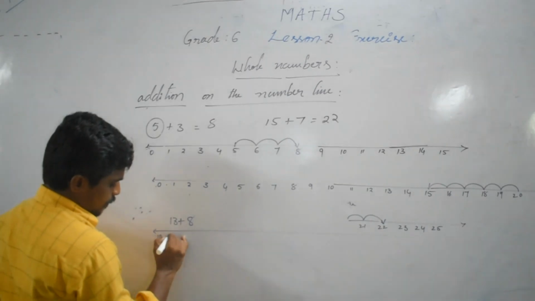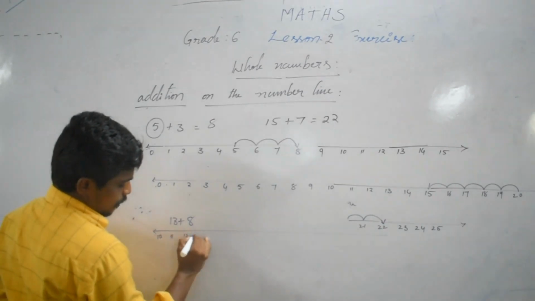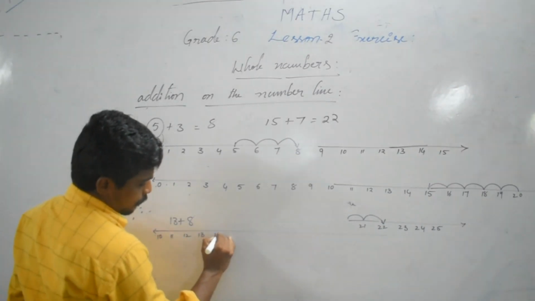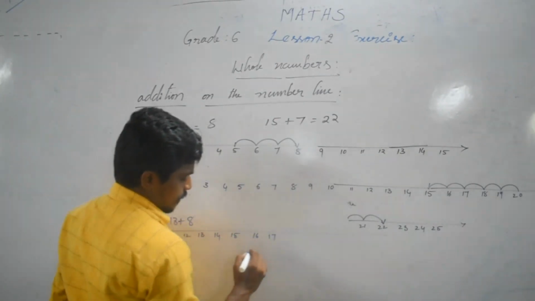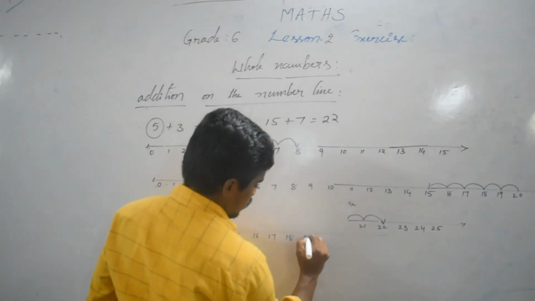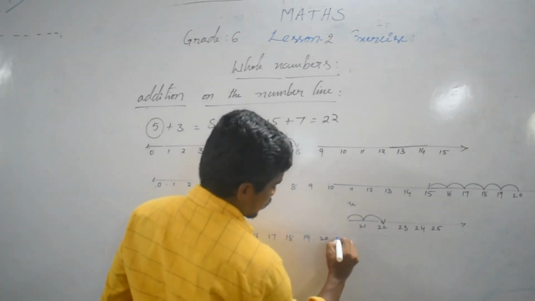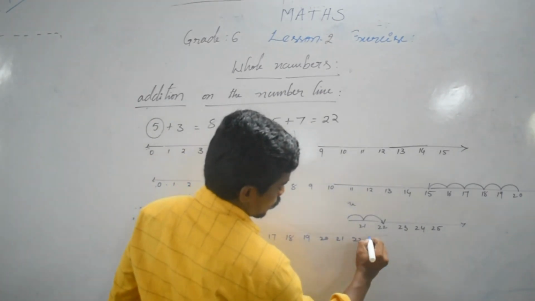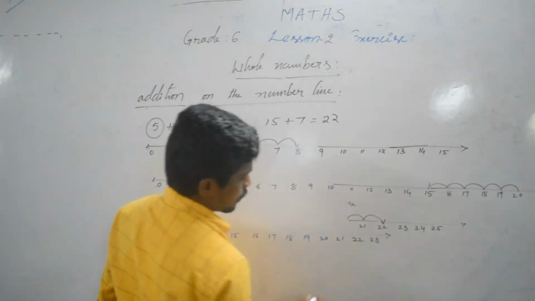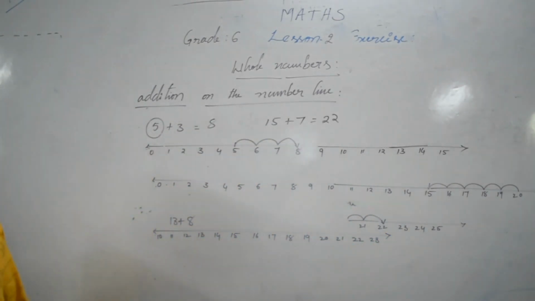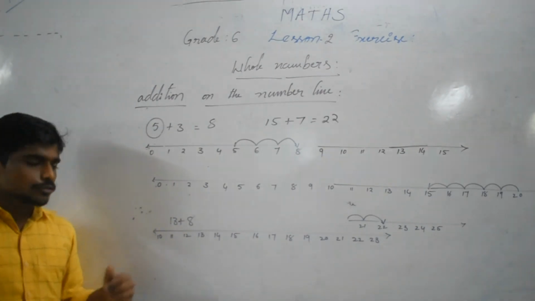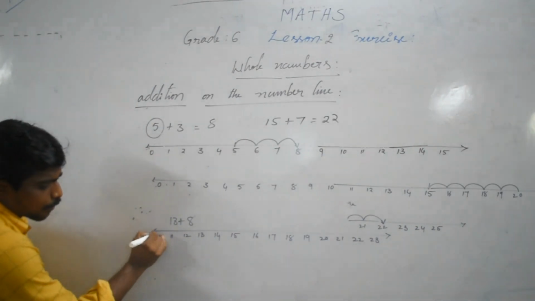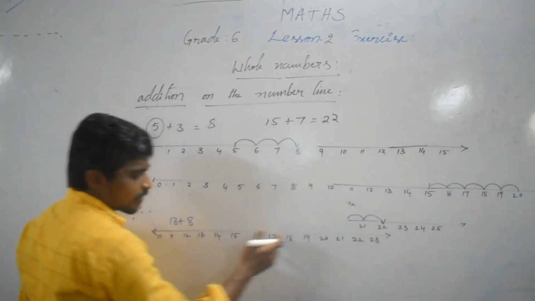Here 10, 11, 12, 13, 14, 15, 16, 17, 18, 19, 20, 21, 22, 23. You are asking, sir, why do you start with 10? Here this is an arrow. What is this one? A line.